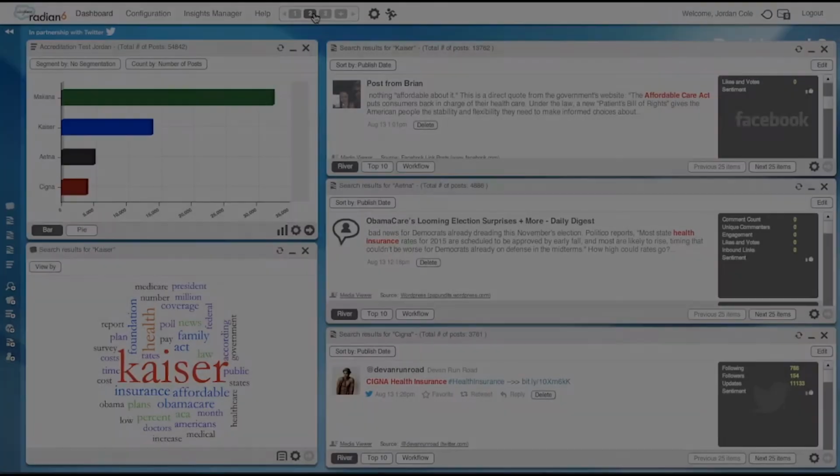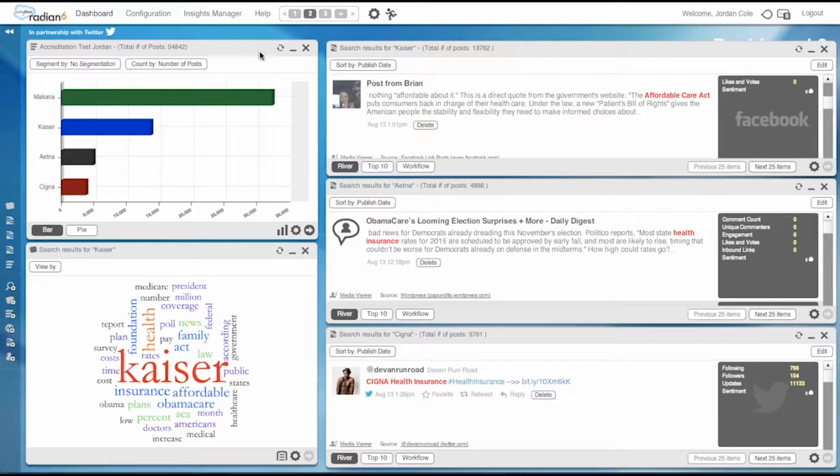that are coming through. Makana Health also has the ability to drill deeper and have active dashboards about their competitors, like Kaiser, Aetna, and Cigna. Makana also has the ability to see word clouds associated with the conversations and drill down deeper into rivers of news to see what people are actively saying about those competitors.